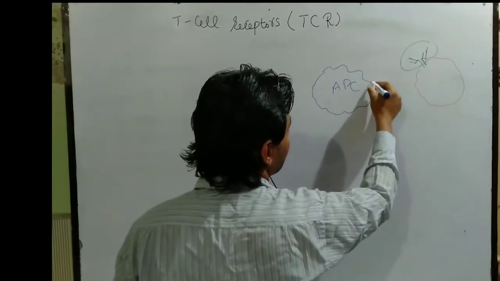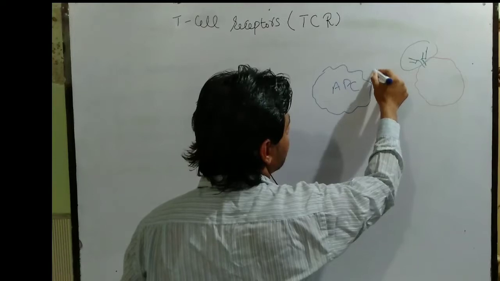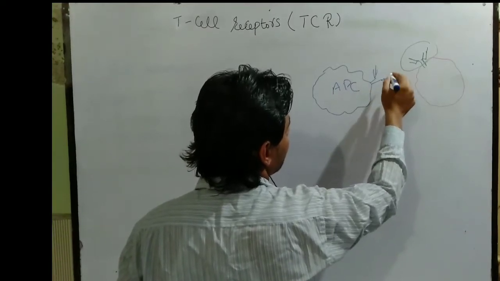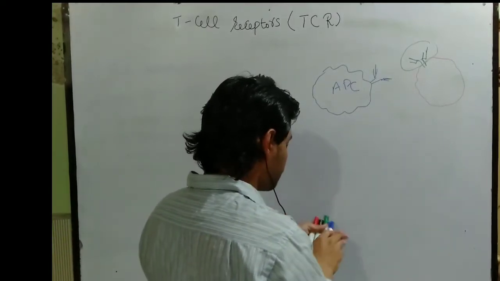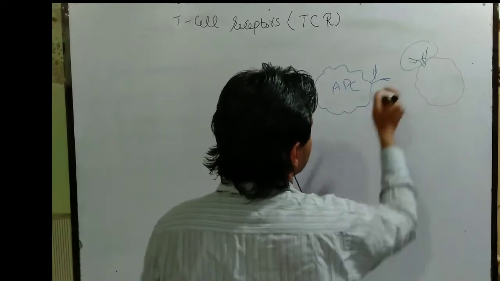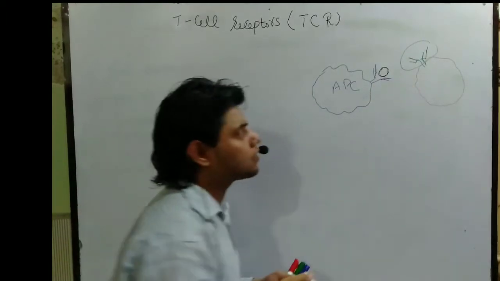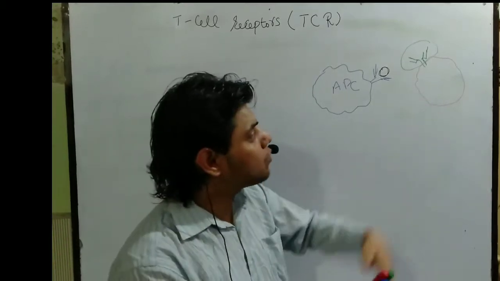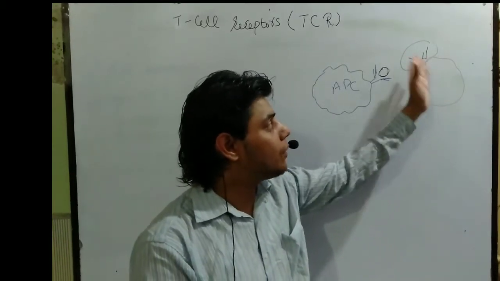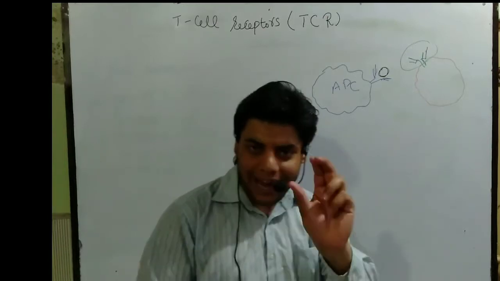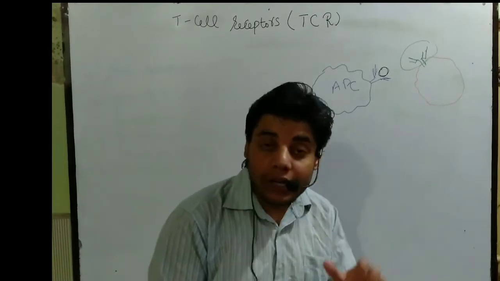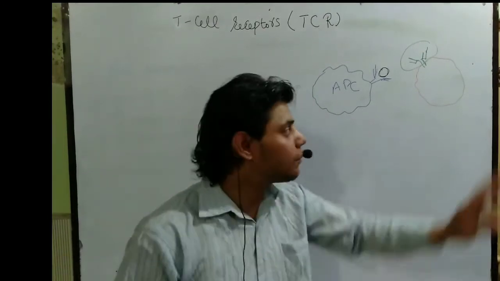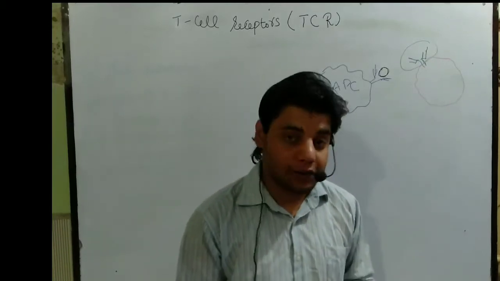Whenever it presents the antigen portion, or let's suppose the peptide portion, to the T cell, this T cell will recognize the antigen portion. The recognition of this antigen portion is done by the T cell receptor, and it is very important.